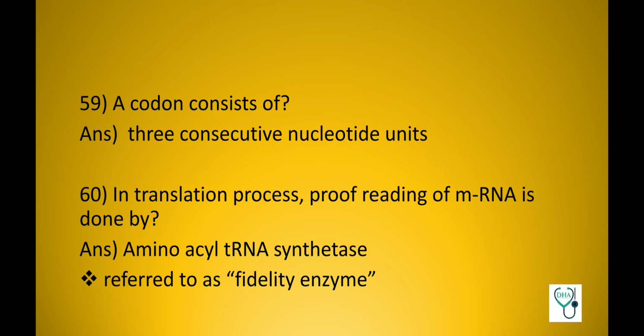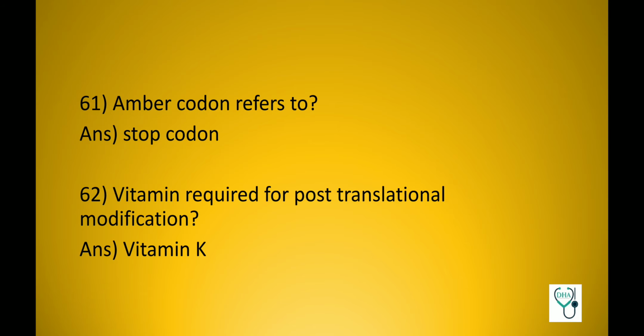A codon consists of 3 consecutive nucleotide units. In translation process, proofreading of mRNA is done by aminoacyl tRNA synthetase, and this is referred to as a fidelity enzyme. Amber codon refers to stop codon. Vitamin required for post-translation modification: vitamin K.